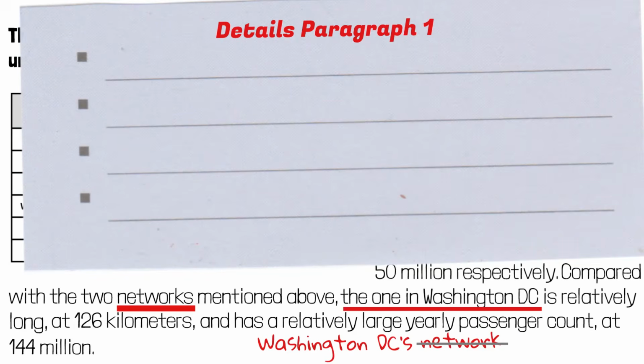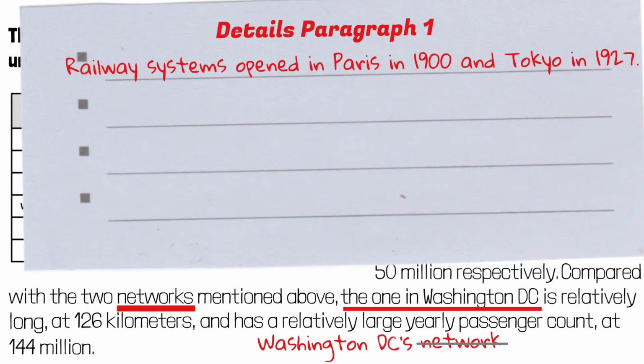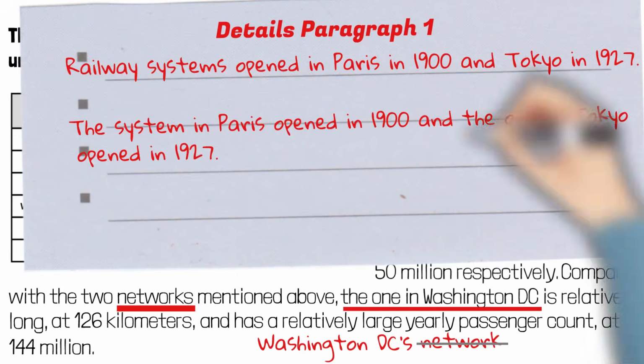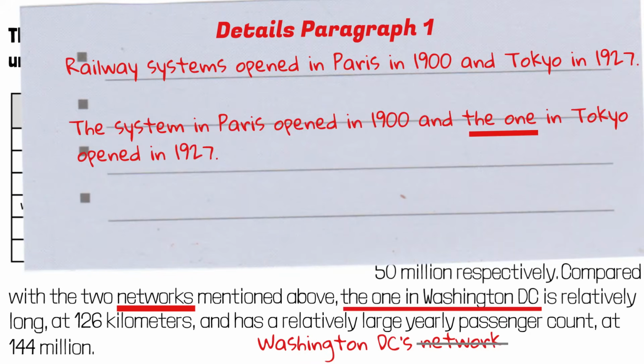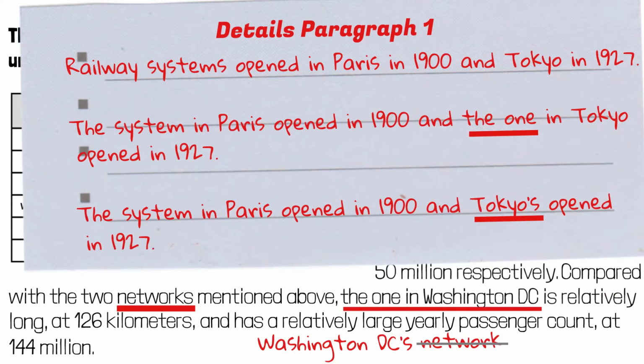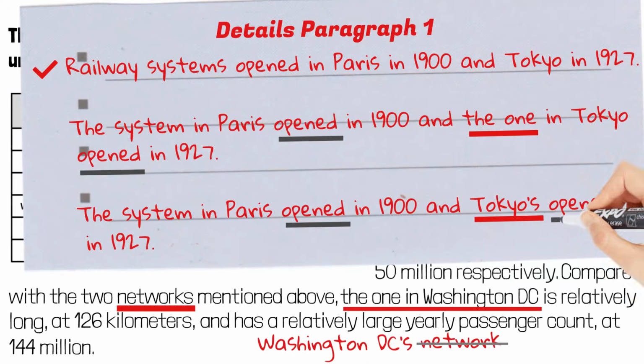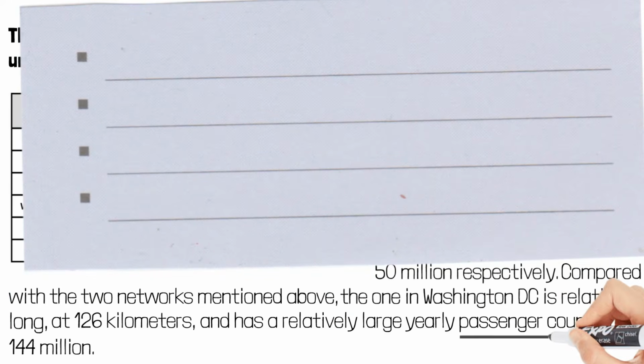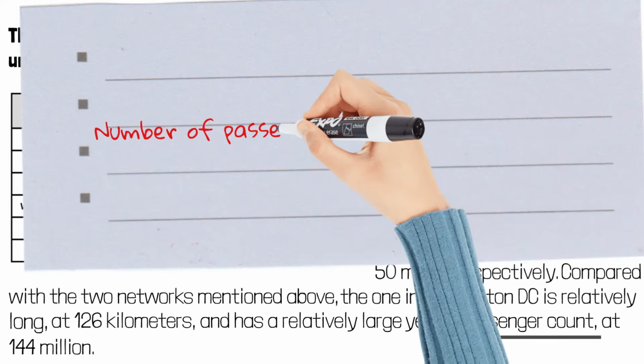Here's another example. In details paragraph 1, we have railway systems opened in Paris in 1900 and in Tokyo in 1927. You could also say that the system in Paris opened in 1900 and the one in Tokyo opened in 1927. Or Tokyo's opened in 1927. All 3 are correct. I chose to use this version because it avoids saying opened twice in a short sentence. Also note the use of passenger count. It means number of passengers.